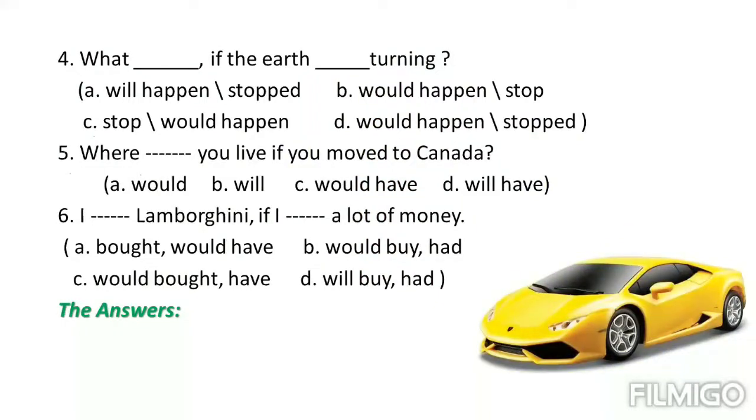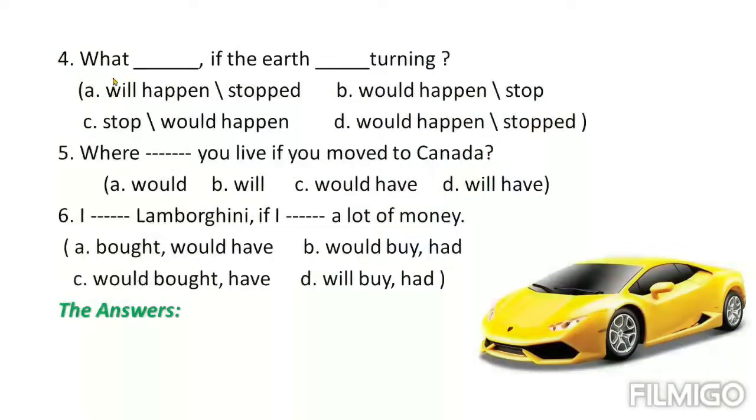Just guess the answer by yourself. I'm not going to tell you the answer right now, but by the end of the examples, I will give you the answers. You have to write the answer that you think is true.